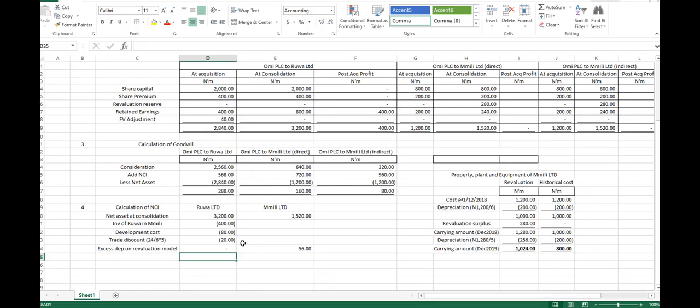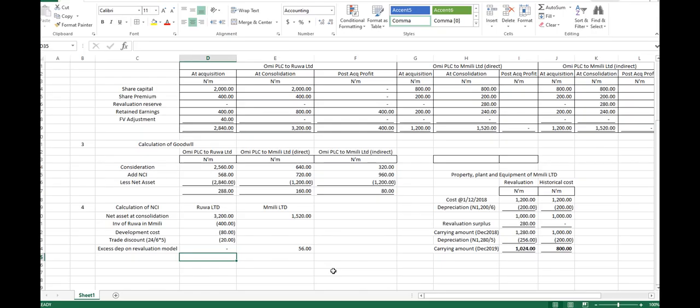So that means this 56 has been deducted already. So we need to add it back to increase the value of the asset. Thank you. Any question from anyone, please? No question. Okay.